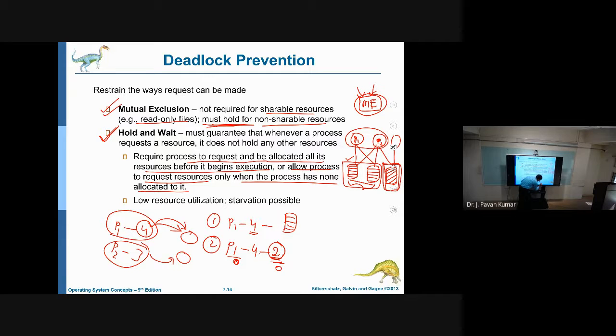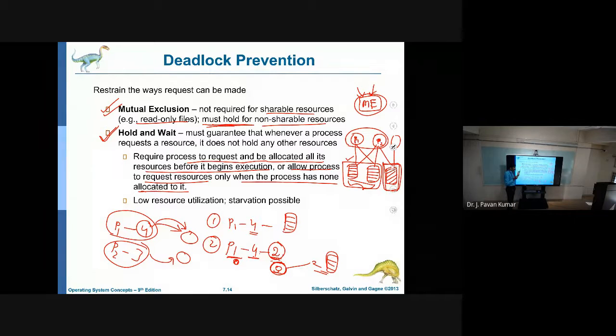Then it can request the remaining 2 resources and execute the entire process. Due to this, hold and wait can be prevented. This is the second approach.